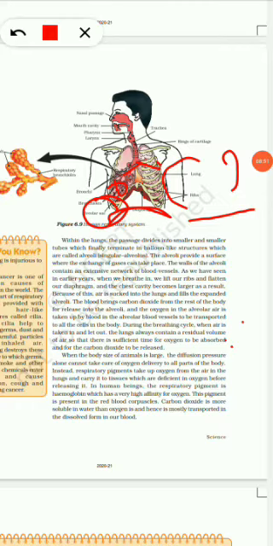Carbon dioxide is more soluble in water than oxygen is, and hence it is mostly transported in dissolved form in our blood. So that is the respiratory system. Thank you.